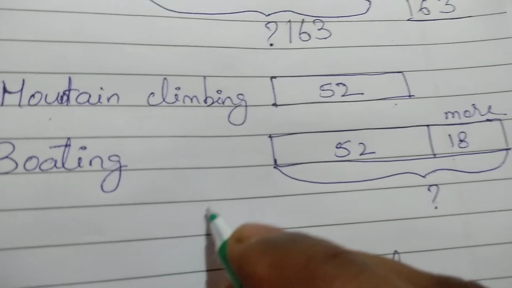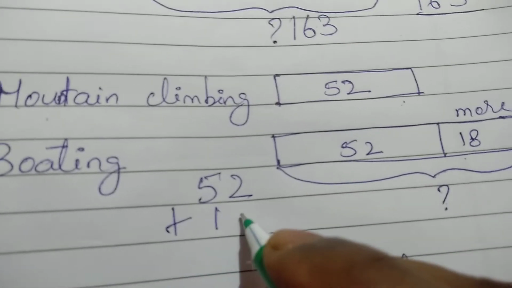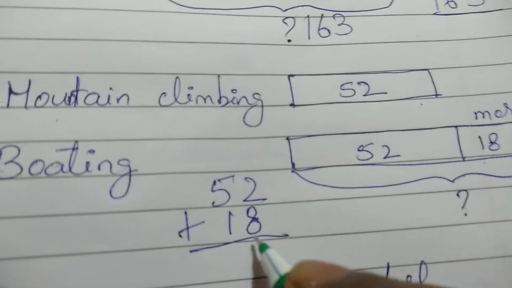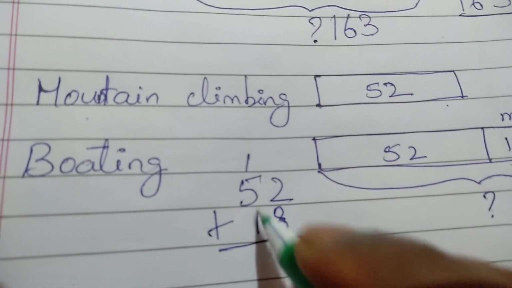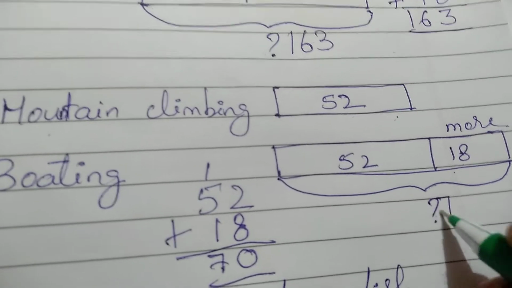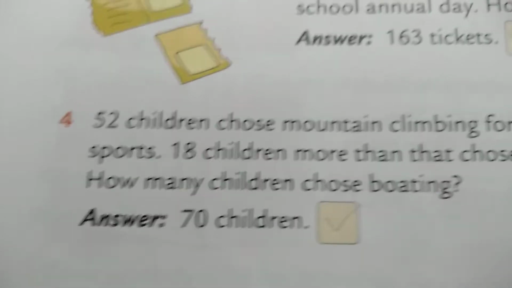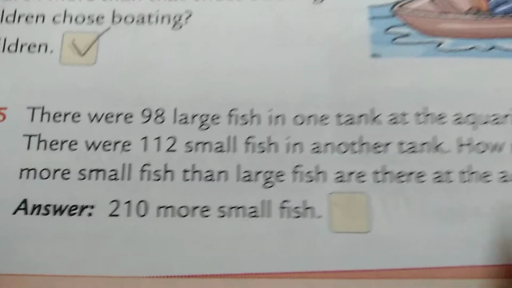So 52 plus 18. 2 plus 8 is 10. 0, carry 1. 6 and 7. It means 70 children. 70 children is the answer. So it is correct. Okay. Now fifth question.